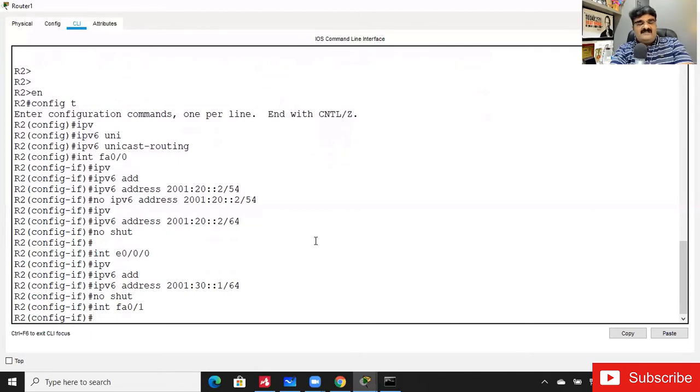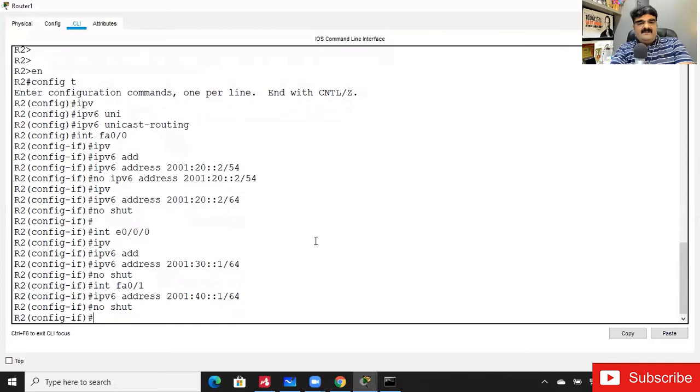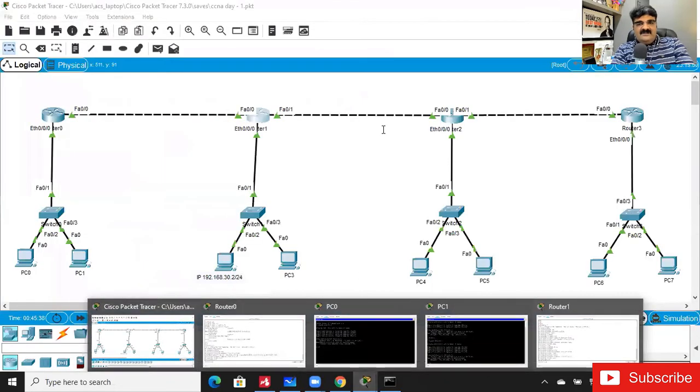No, /54 is not a wrong mask. Brijesh, it is not a wrong mask. You can assign this. We'll talk about it tomorrow. Then 41 and then 64 and then no shut. I'm not going to assign IP addresses to the PCs because it will take time.